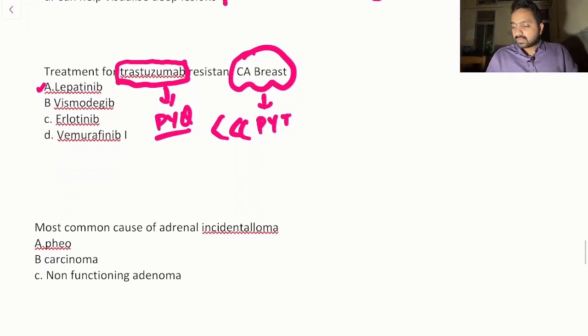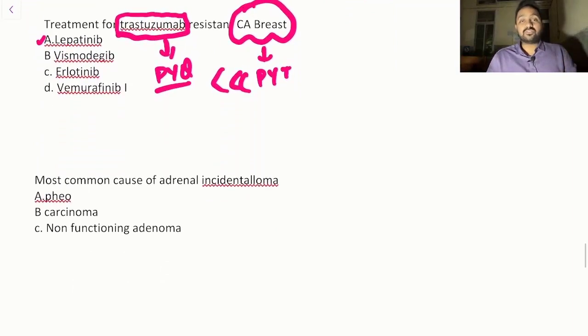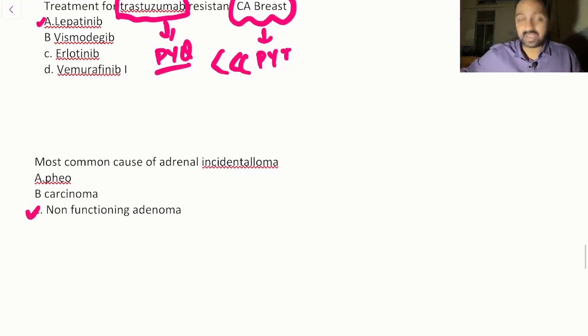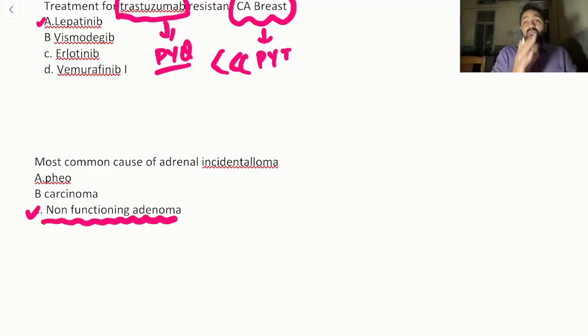Now the next question is the most common cause of adrenal incidentaloma. The answer is non-functioning adenoma. Absolutely a one-liner question. It could be pheochromocytoma, carcinoma, Addison's disease, or Cushing syndrome. There could be so many causes of adrenal adenoma, but the most common cause is a non-functioning adenoma. This does not require a lot of discussion.